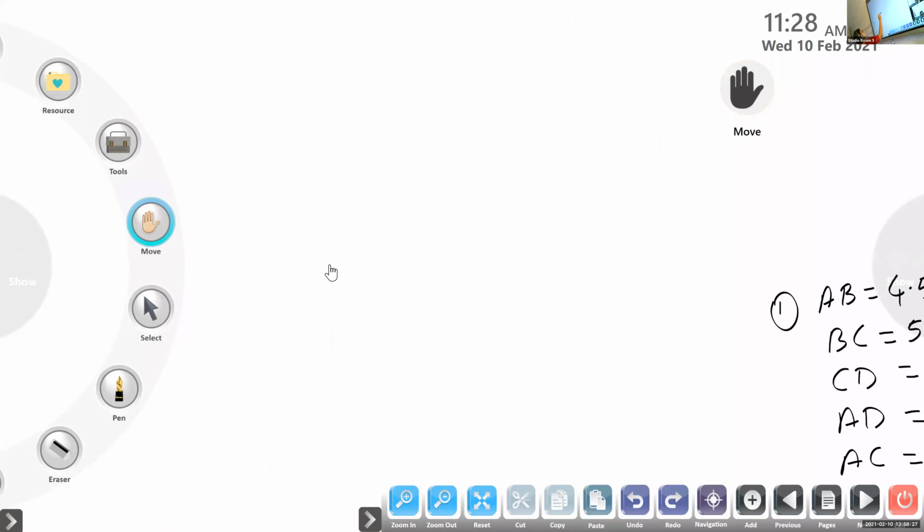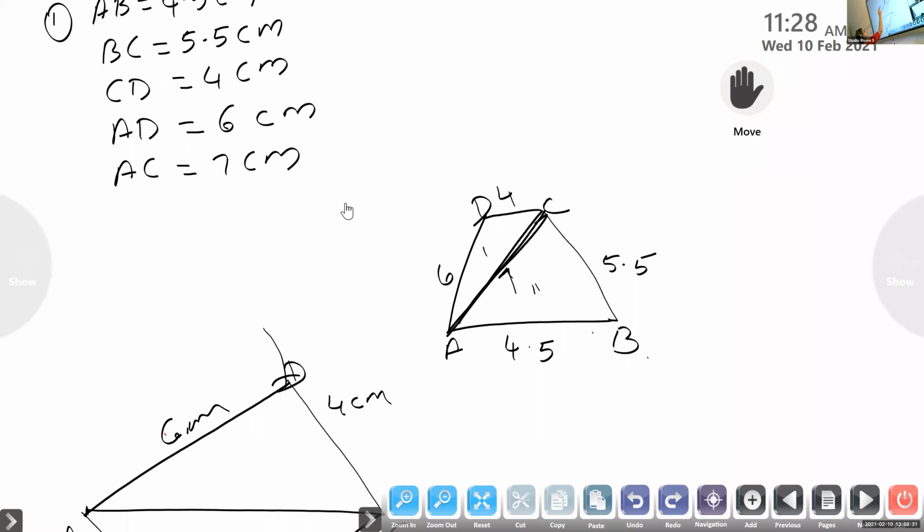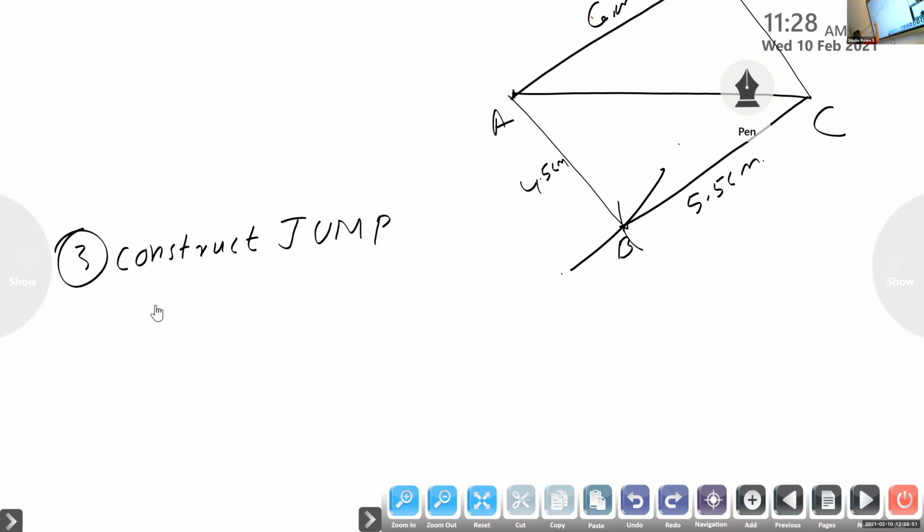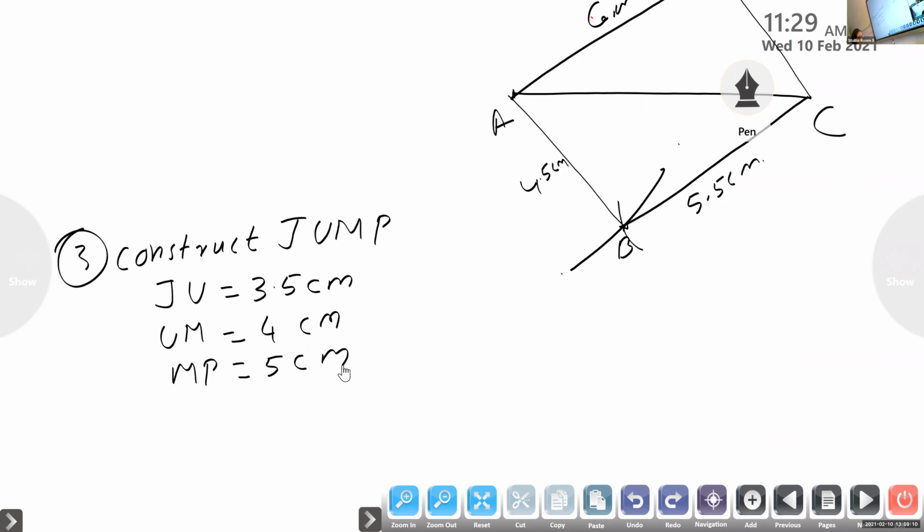Now you have homework questions. Third one, construct JUMP, such that JU 3.5, UM 4 centimeter, MP 5 centimeter, PJ 4.5 centimeter, PU 6.5 centimeter.